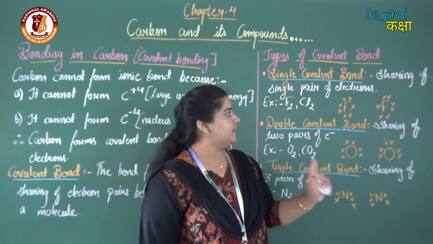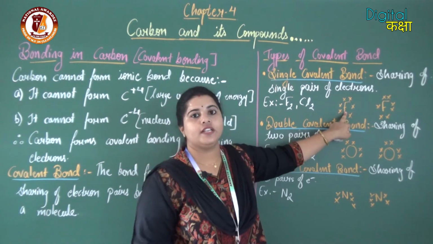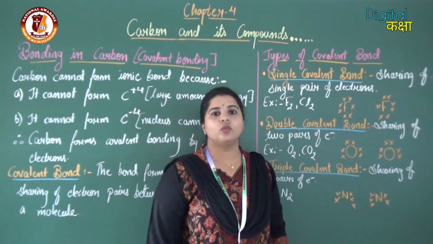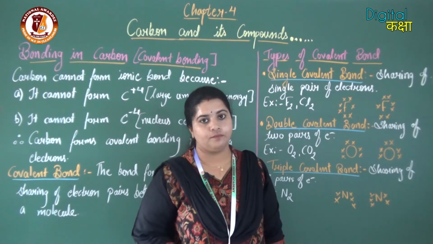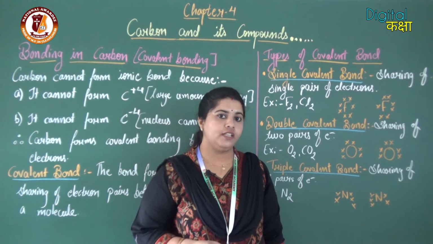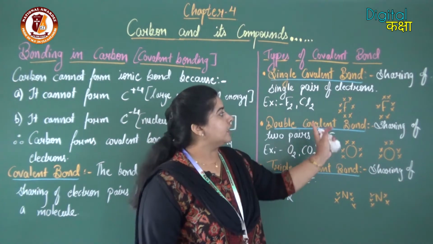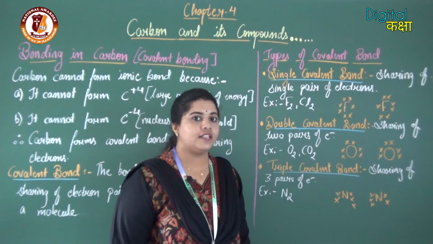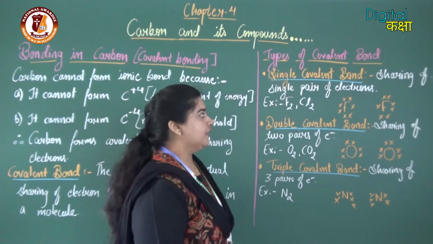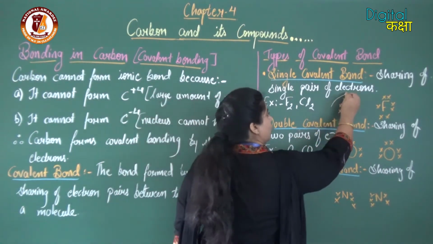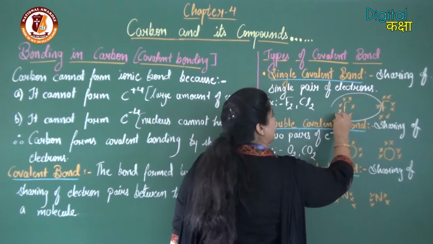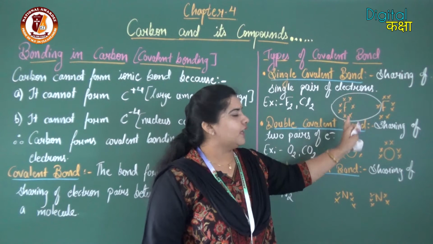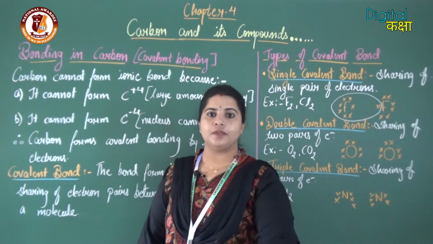Now this fluorine requires 1 electron to get stable, and this fluorine also requires 1 electron to get stable. Since both require electrons, they cannot completely give an electron to each other. In that case, they are going to share the electron. This fluorine attracts 1 electron of the other fluorine, and assumes, okay, I got 8 electrons, I am stable.